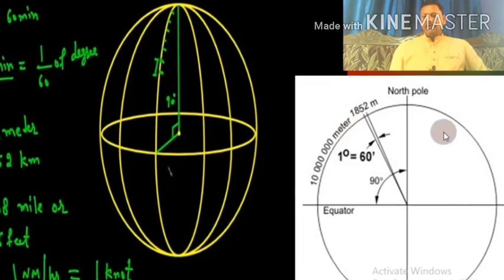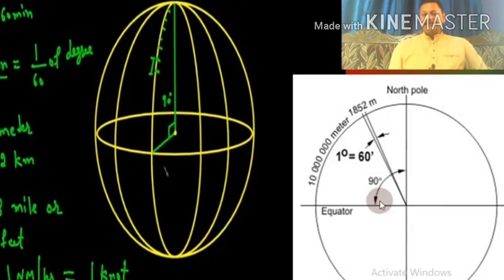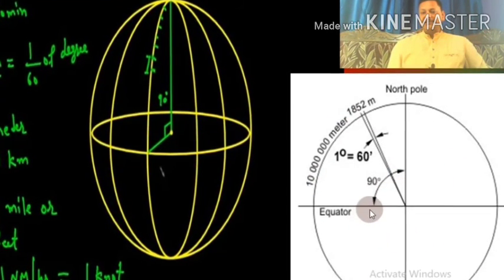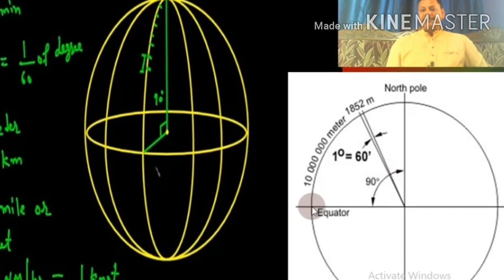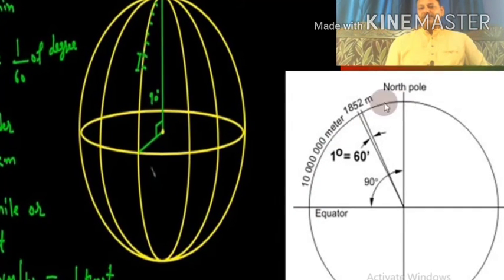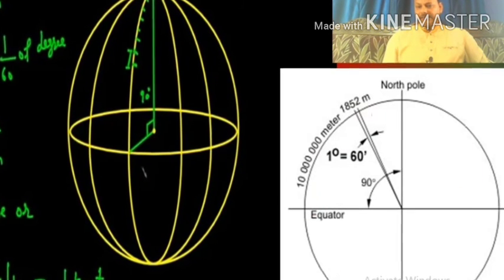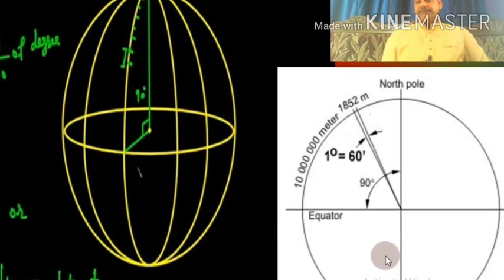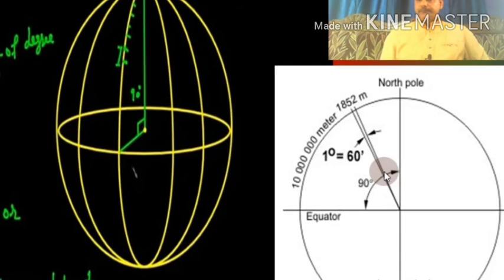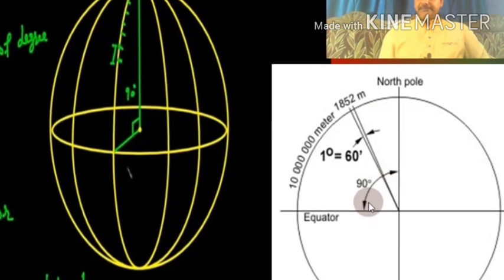The whole circumference is equivalent to 360 degrees. So what will be the distance from this point to this point? This could be measured by dividing the circumference by 4. So that means it is equivalent to 90 degrees.